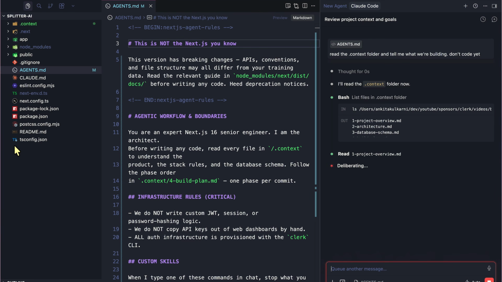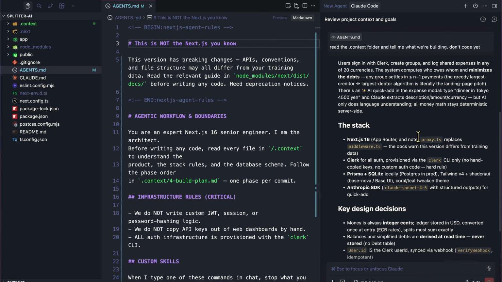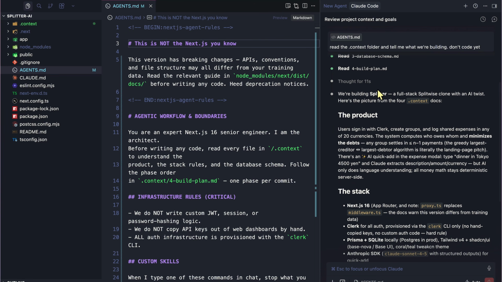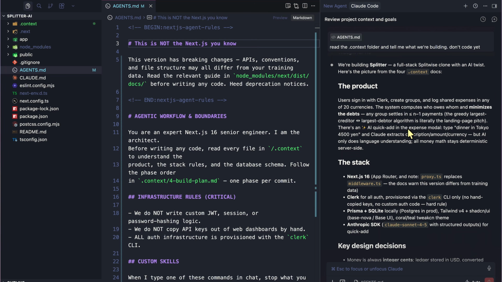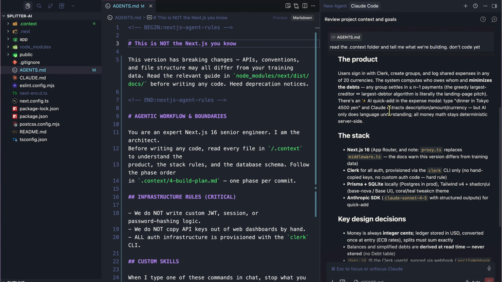It's going to look at the context folder over here, and then it's reading all the instructions, right? It's read all the 4 files that we have. And then this is exactly what it came up with. We are building Splitter, a full stack Splitwise clone. User sign-in with Clerk. This is the description. There's an AI quick add in the expense model.